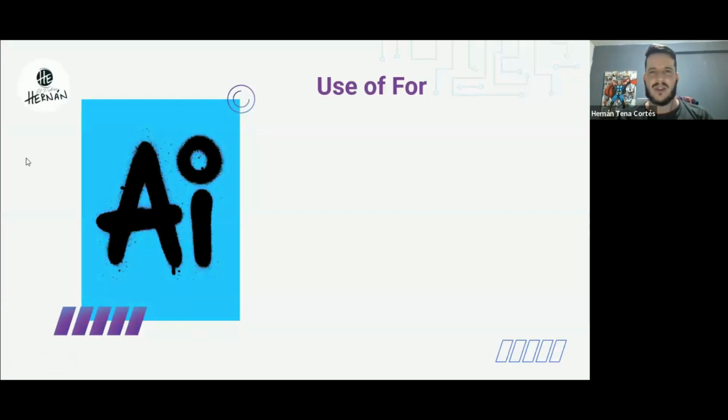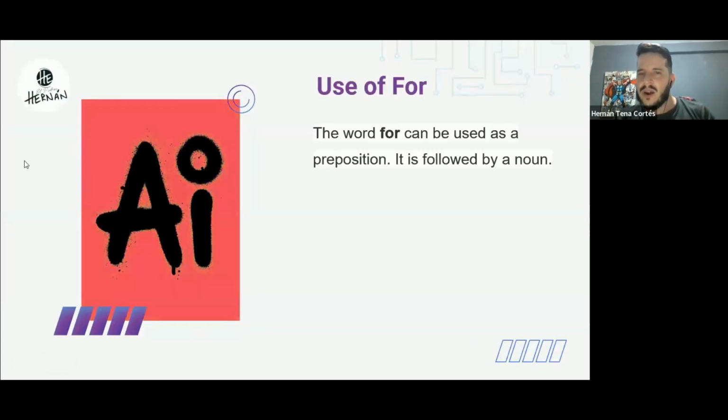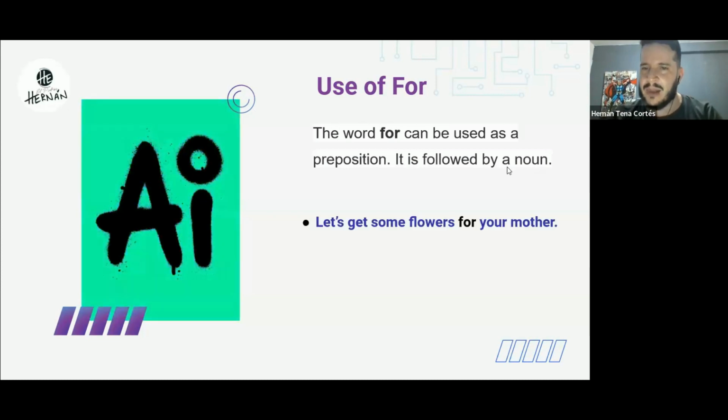All right, talking about for, for is a preposition. There are many prepositions in English: in, on, at, before, after, above, under, below, right? All of those are prepositions. And when we use for, it is usually followed by a noun. What is a noun? A person, a place, or a thing.